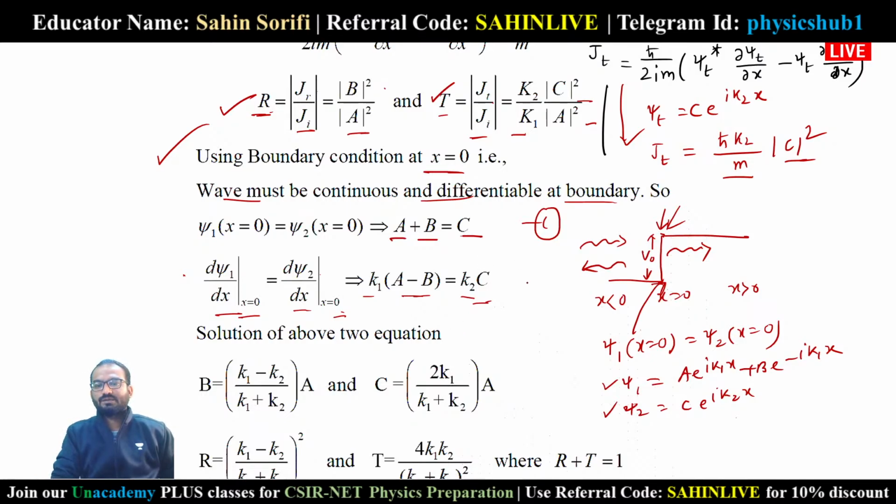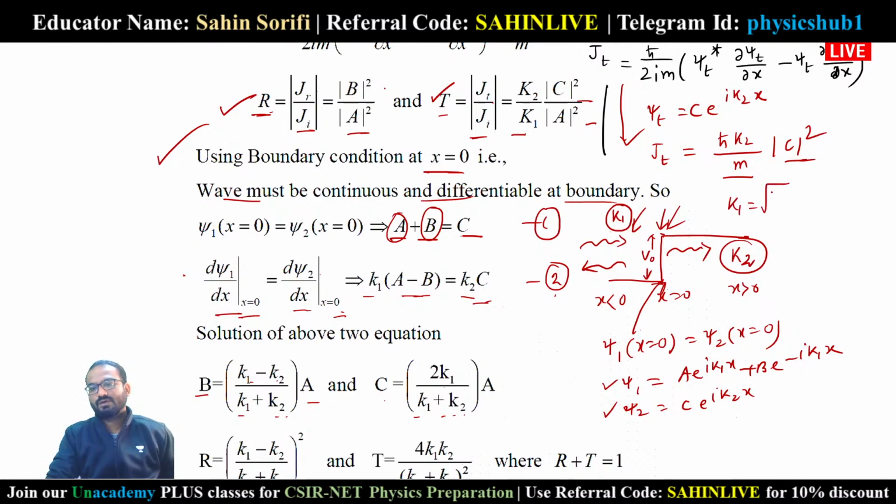Now if you solve these two equations, 1 and 2, you will get the value of these two coefficients b and c. You got b equals to k1 minus k2 by k1 plus k2 into a, and c equals to 2 k1 by k1 plus k2. So here you see the wave vector in this region is k1 and the wave vector in this region is k2. These values of k1 and k2 we already know.